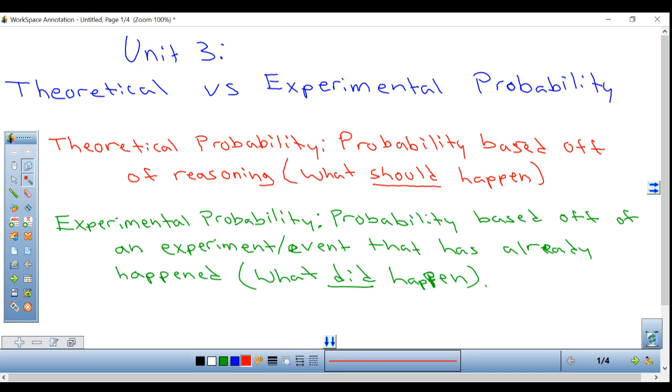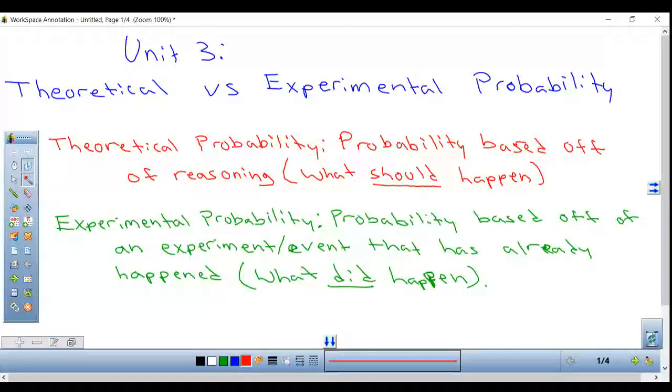Last week, y'all worked on simple probability and simple events. And this week, we're going to start off with theoretical versus experimental probability. They look like big words, but they're not as scary as they seem. Below, we have the definitions, and I'm going to explain what they are.